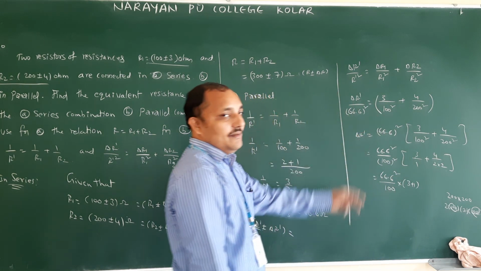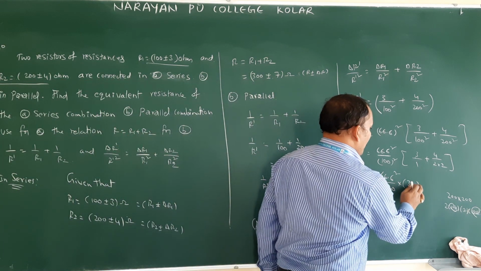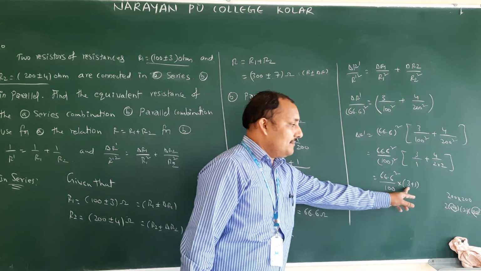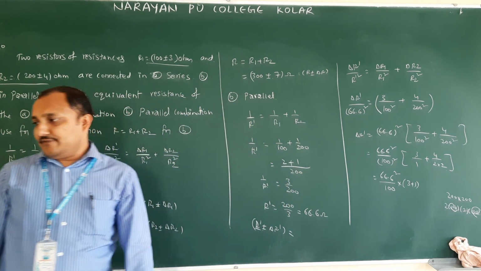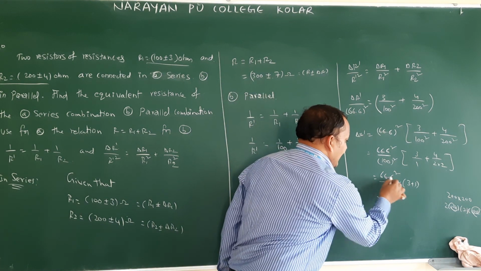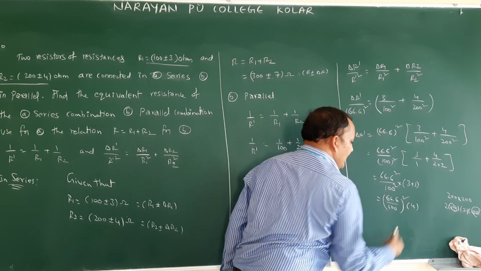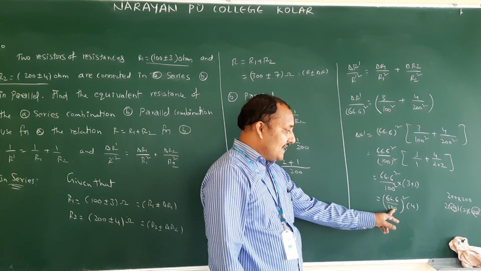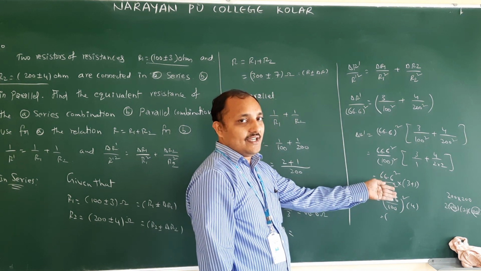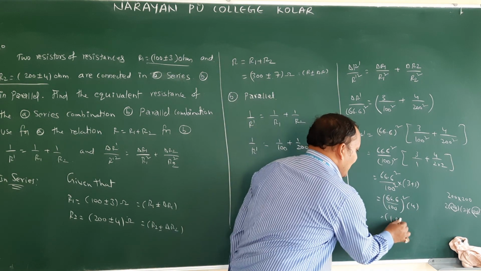So you can calculate and you will be getting delta R dash. 3 plus 1 you will be getting 4. So you can find delta R dash. 100 square, so you can calculate this one: 66.6 by 100 whole square by 3 plus 1, 4. 66.6 by 100 you can write as 0.666. 0.6 whole square you can take as some 3.6. So 3.6 into 4, almost you will be getting 1.8 something.